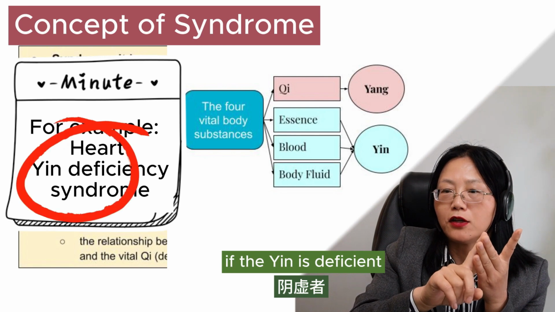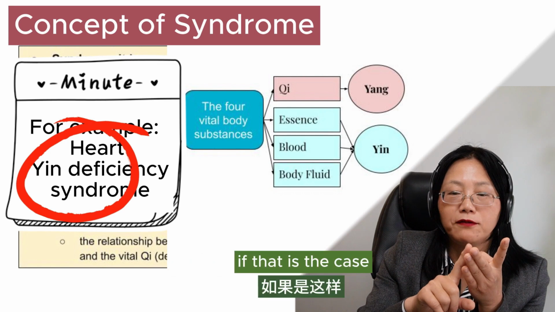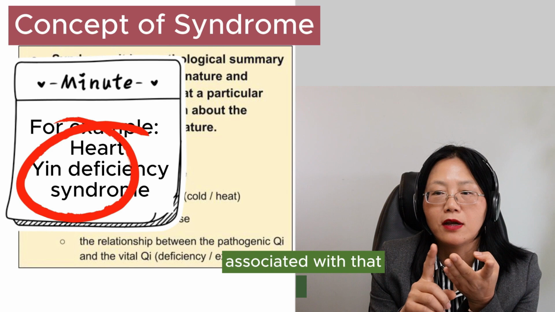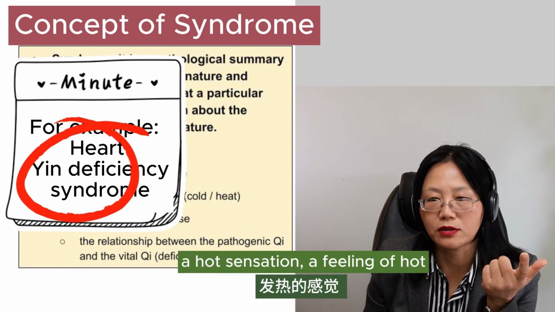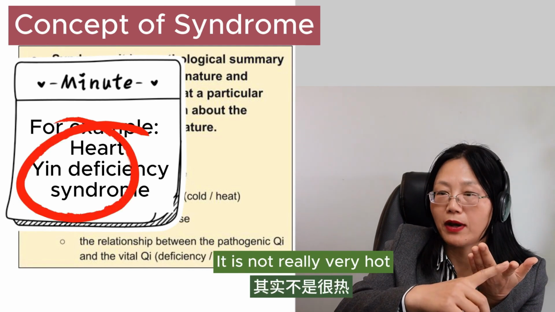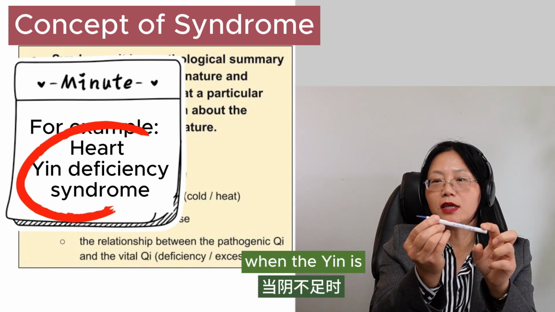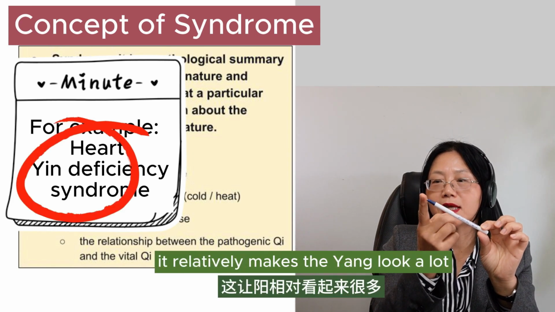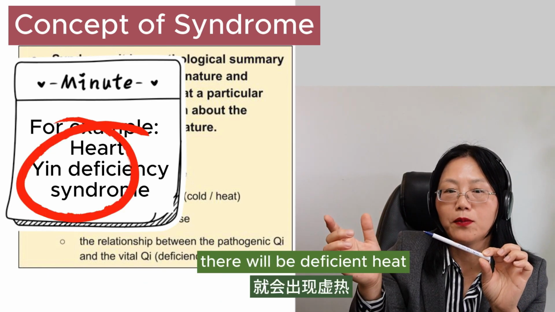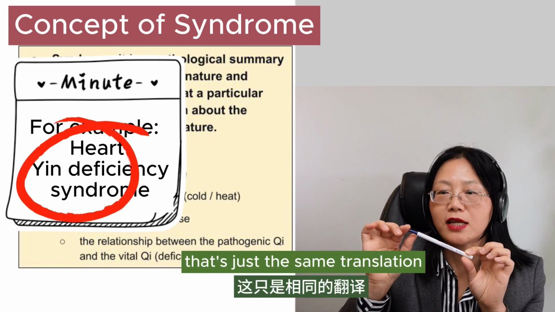If the yin is insufficient, if the body does not have enough yin, it will have manifestations associated with that. For example, hot sensations, feeling hot. Because the yin is not sufficient, it's not really very hot. It's the yin not being enough. The balance is like this: when the yin is not enough, it relatively makes yang look like a lot. With what looks like a lot of yang, there will be deficient heat. Sometimes people say empty heat. That's just the same translation.